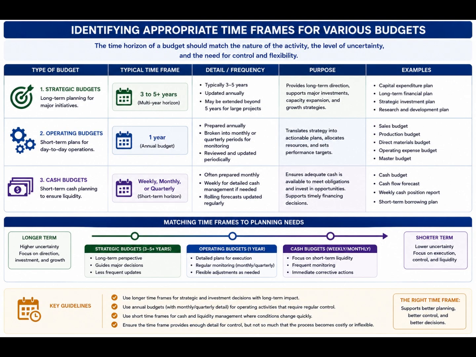1. Identify appropriate timeframes for various budgets. Strategic budgets typically span multiple years. Long-term plans support major investments and growth initiatives. These provide overarching direction for shorter-term financial planning. Operating budgets are usually prepared annually. They are often broken into monthly or quarterly segments for monitoring and control. This shorter horizon supports detailed operational management.